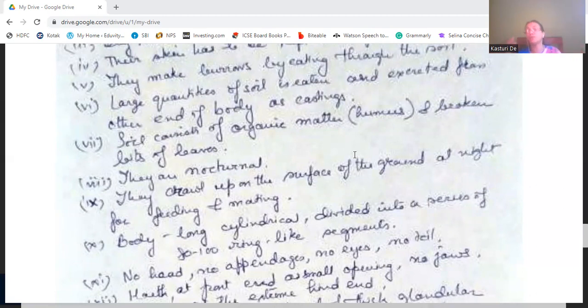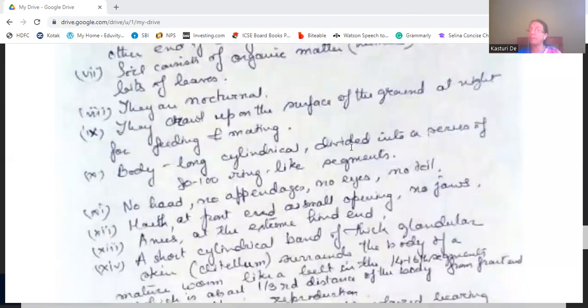Their body is long, cylindrical, divided into a series of 80 to 100 ring-like segments. They do not have a head, no appendages, no eyes, no tail. The mouth at the front end has a small opening, but they do not have any jaws, and the anus is on the extreme hind end.